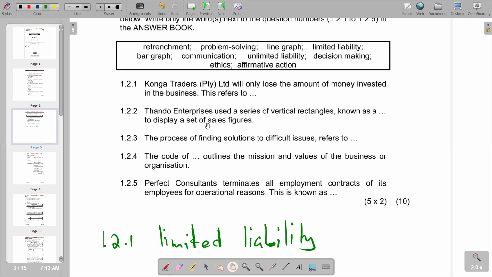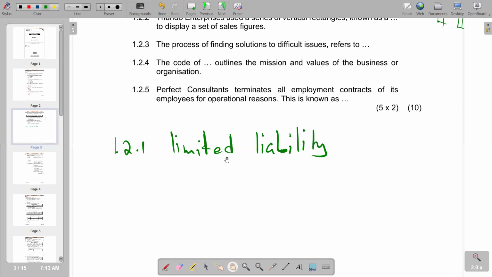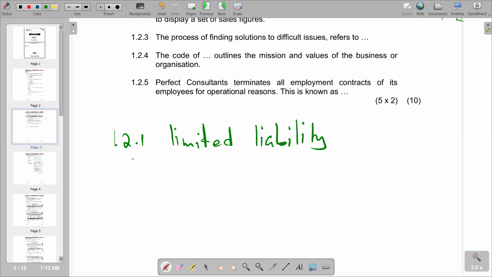So vertical rectangles, remember, they will be looking like this. These are vertical rectangles, and we have a series of them. Obviously, when you have such, we are going to have a bar graph. This is a clear presentation of a bar graph. So we have the bar graph being the correct response on 1.2.2. So we are using the bar graph.